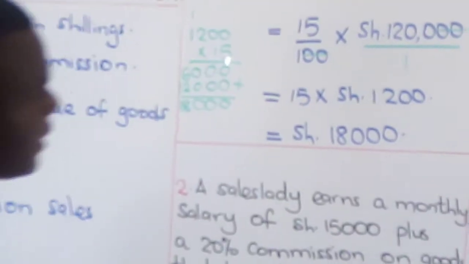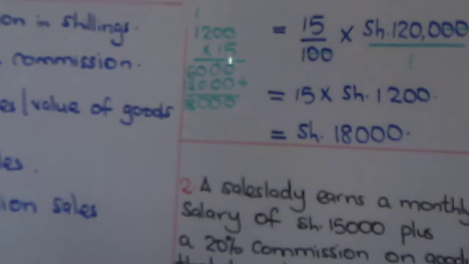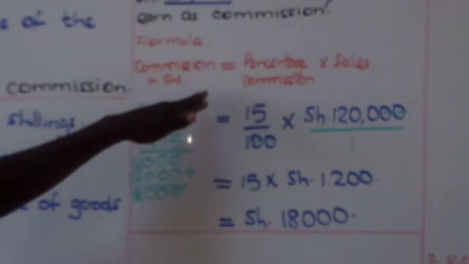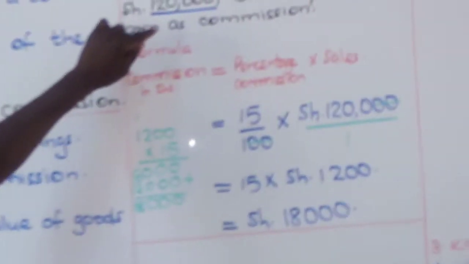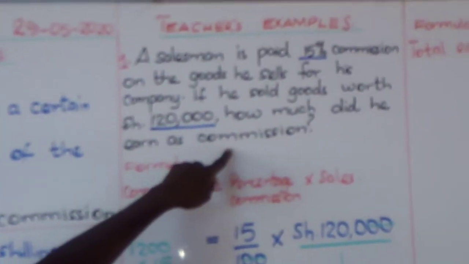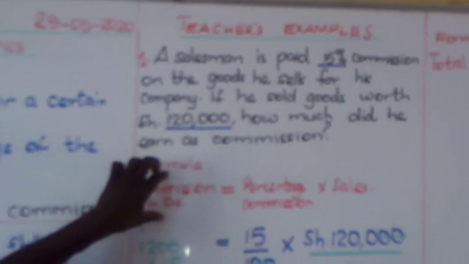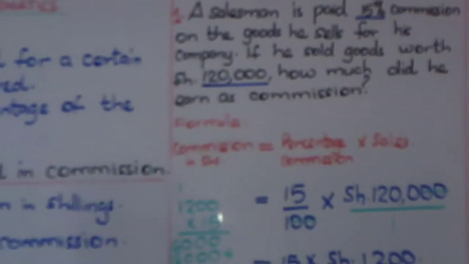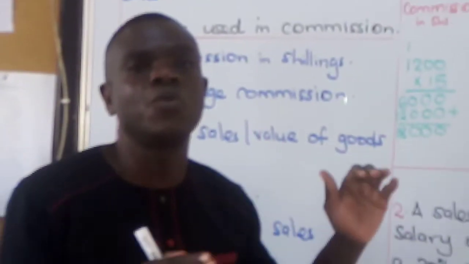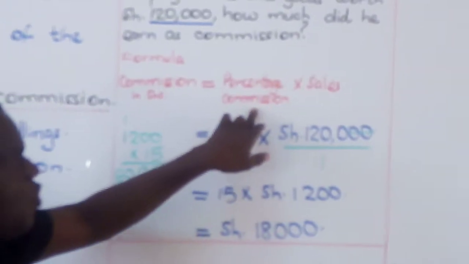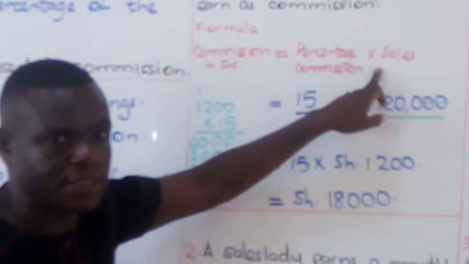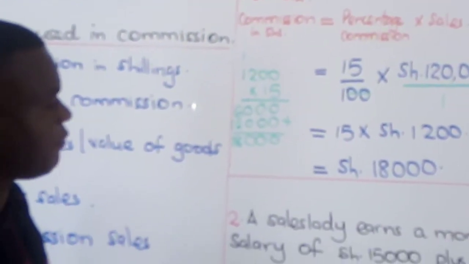Thank you. That is correct. Let's go again through the steps. The question is asking us to find commission in shillings. And the formula is here. Remember, any sum that requires you to write a formula, you need to write a formula. The formula will give you the direction on how to do it. And so commission in shillings is equal to percentage commission multiplied by sales.